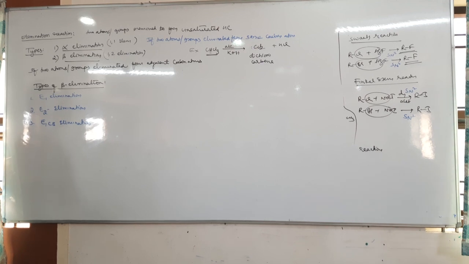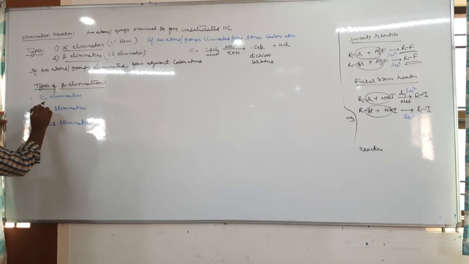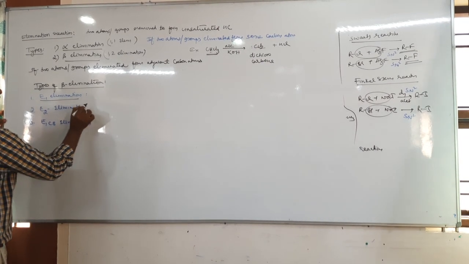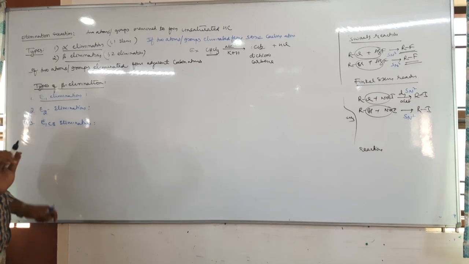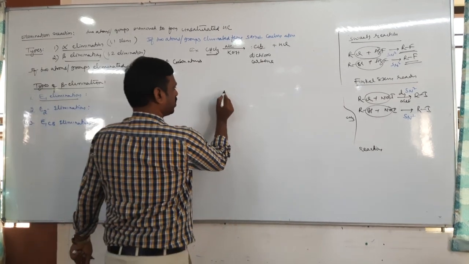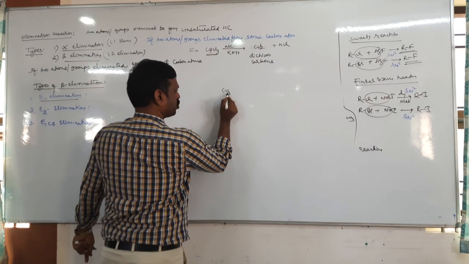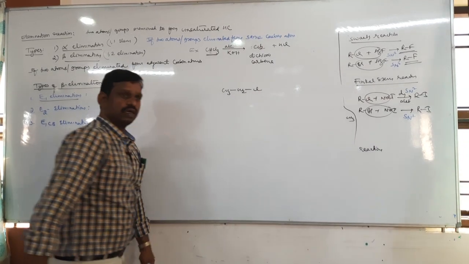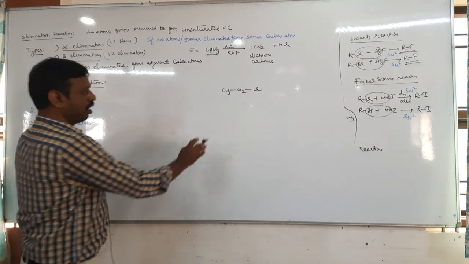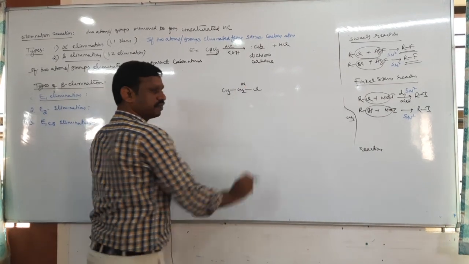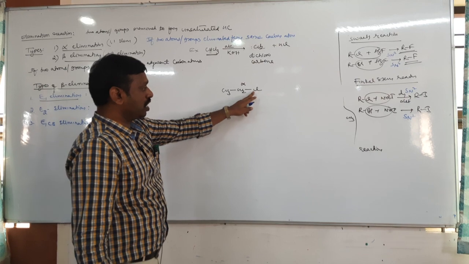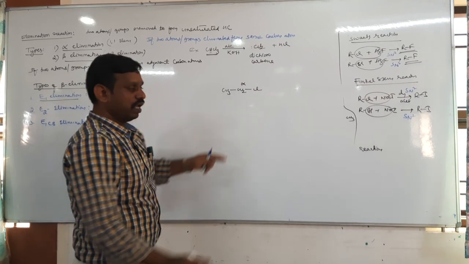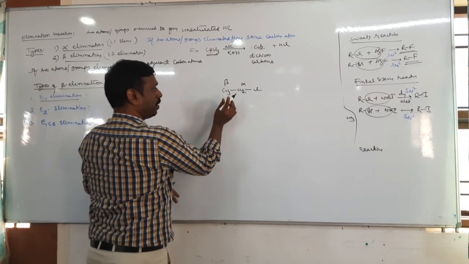Now this is different. Tell me, in E1 elimination, what actually happens? See, for example, you take CH3, CH2, and a chlorine or halogen. Halogen-attached carbon is called alpha carbon, and the adjacent carbon is called beta carbon.